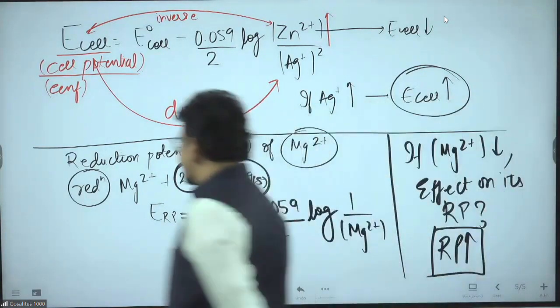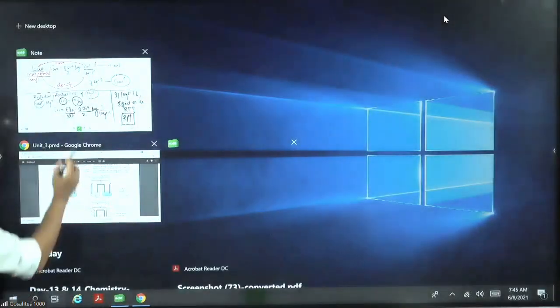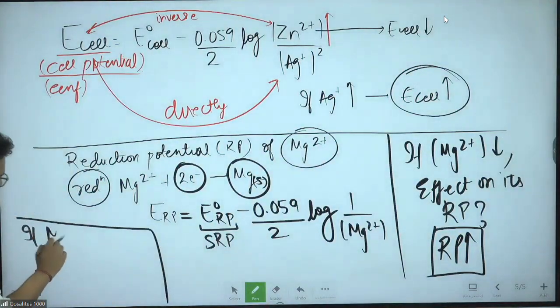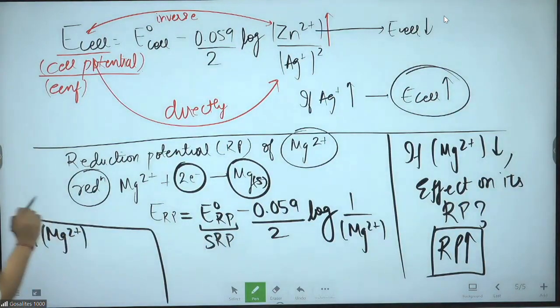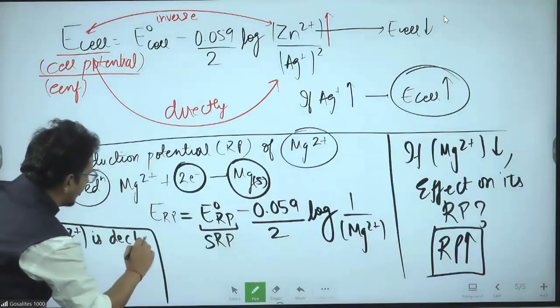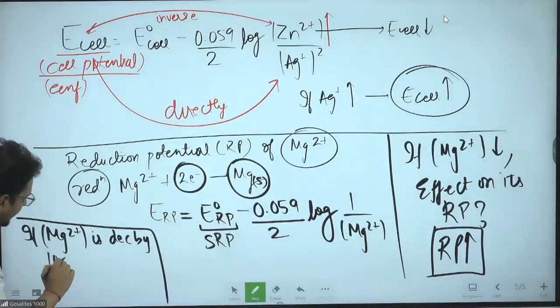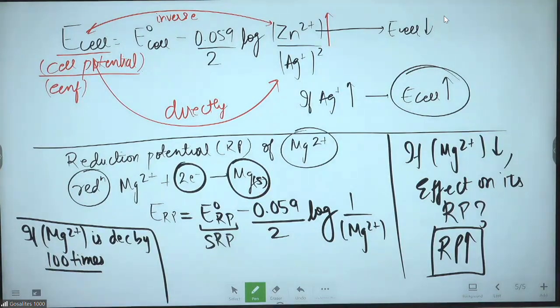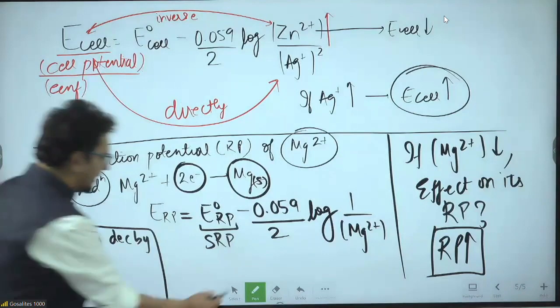Sir, how many times? See the shortcut, bhai. If Mg2 plus concentration is decreased by 10 times, so let's say 100 times, what will happen? Mg2 plus decreases by 100 times, what will happen? Check here.